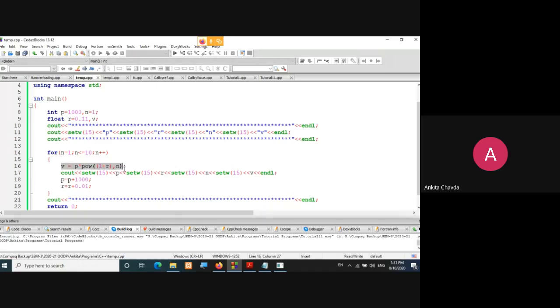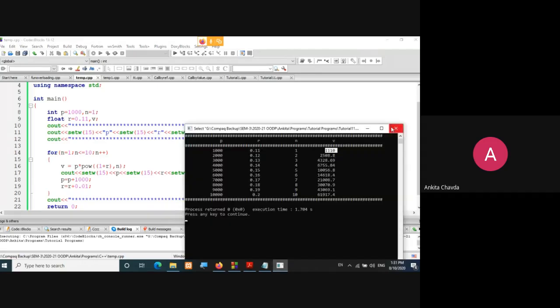After calculating my V, I'm simply printing this value, and after printing this, I increment my P and R. Hope it is clear. Let's check our output, whether there is any error or not. Sorry, I'll not close this.